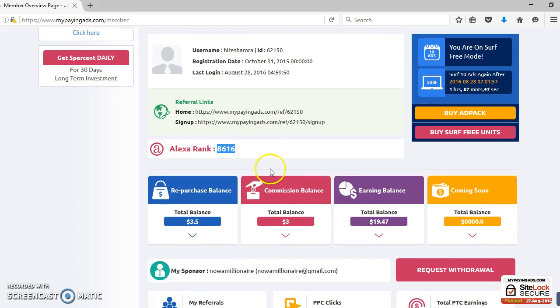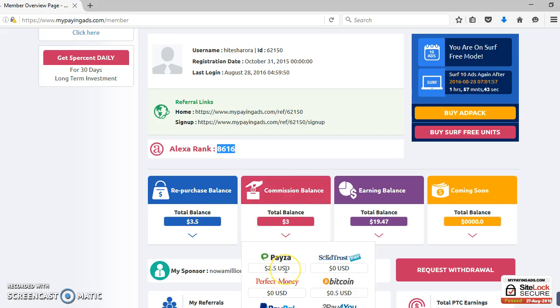These are some of my commission balance. I've earned 2.50 USD till now. Last night it was around 15 USD, and I've already bought ad packs with it. Basically I work 24 hours on these websites. I work with my paying ads, my advertising page, and Zuko.